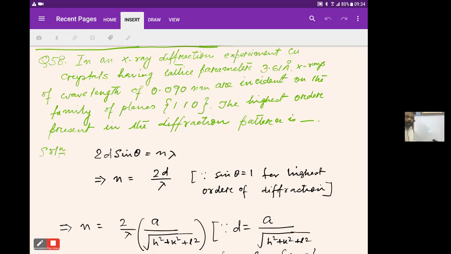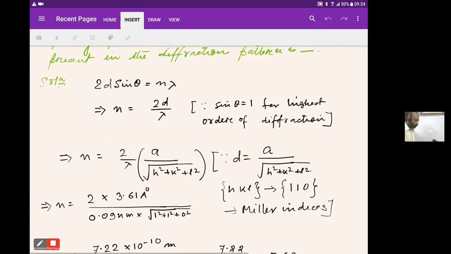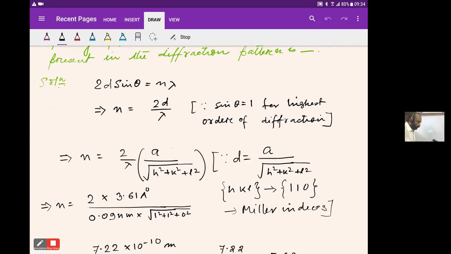So we can use Bragg's law, which is 2d sine theta equal to n lambda, where n can be written as 2d by lambda, because we need to put sine theta equals 1 for the highest order of diffraction. So d can be written as a by square root of h square plus k square plus l square, because h, k, l are 110 here, which are the Miller indices.